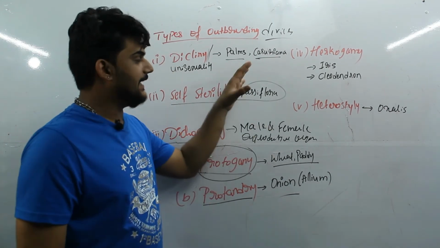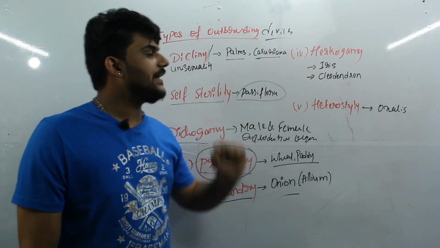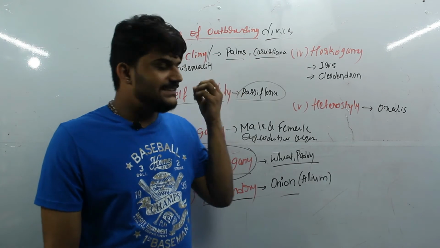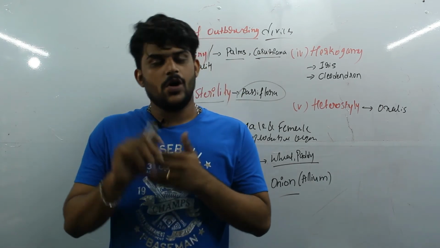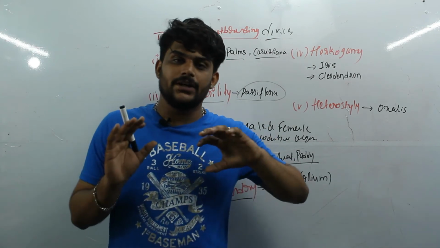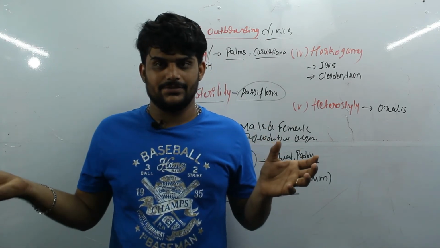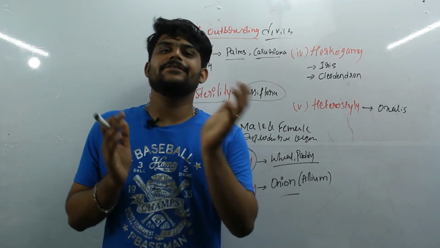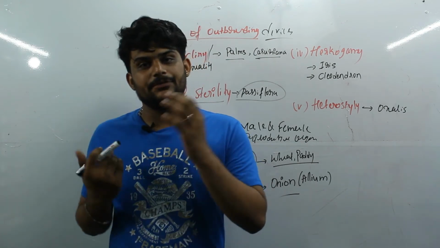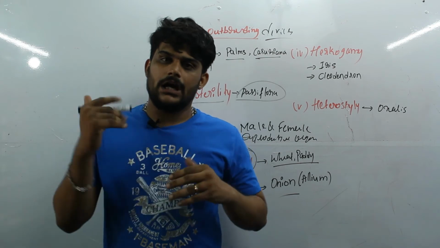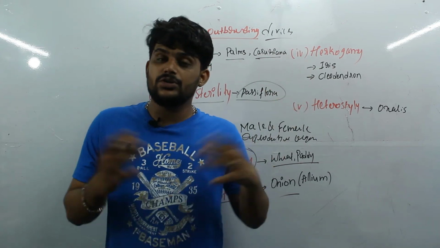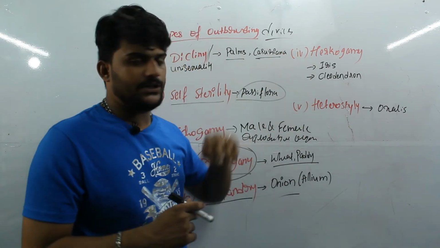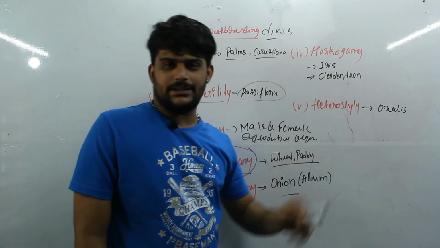Coming to the fourth one, it is hercogamy. Hercogamy is a type of outbreeding device where there is a particular barrier or a separation of stigma and the stamens. They will go far away from each other, or there will be a barrier in between the stigma and the pollen grains so as not to undergo self pollination. That is known as hercogamy.